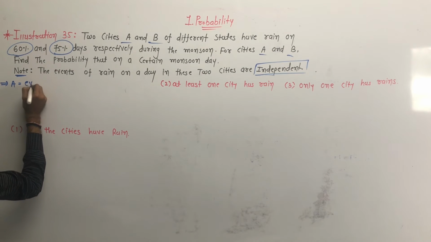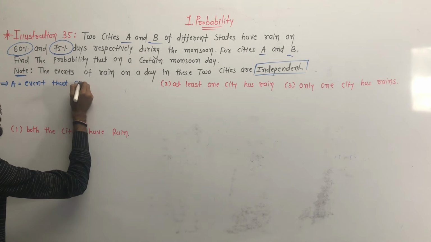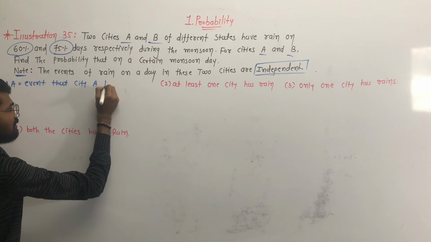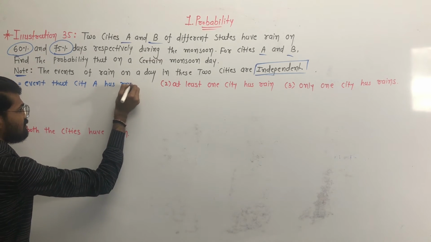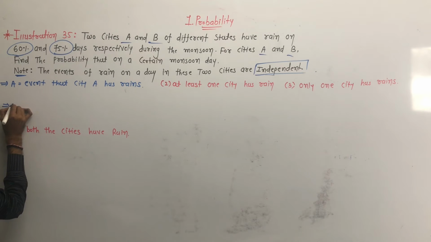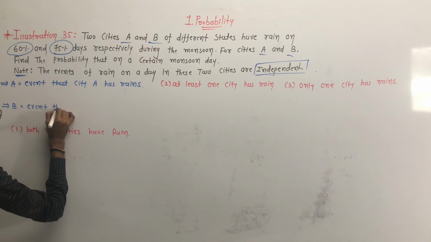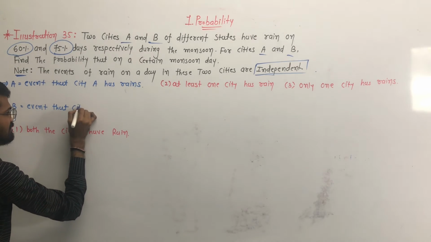First of all we give the names. Event A is the event that city A has rain, and event B is the event that city B has rain.